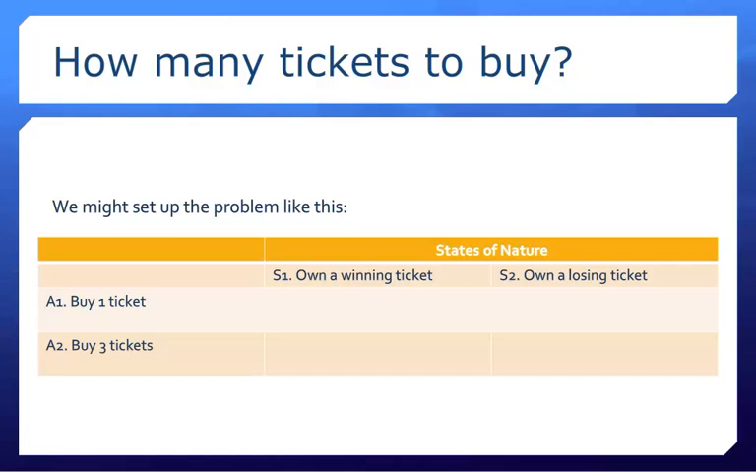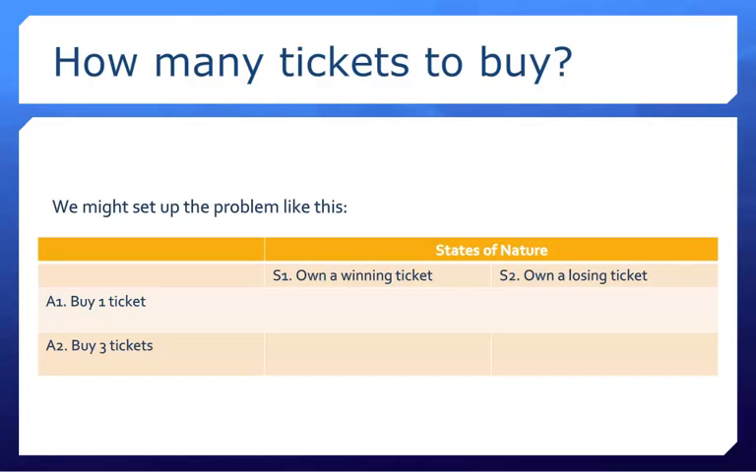If you notice in my decision matrix, I have 2 options. I can either buy 1 ticket or I can buy 3 tickets. I also have 2 states of nature. My first state of nature would be that I own a winning ticket, and my second would be that I own a losing ticket. Remember, these things are outside of my control. I can't control whether I have a winning ticket. I can only buy a ticket.